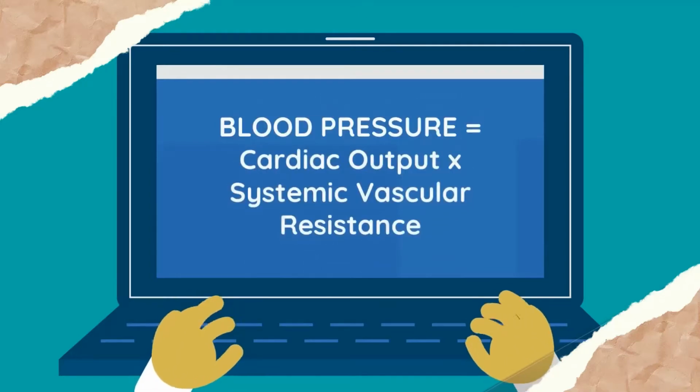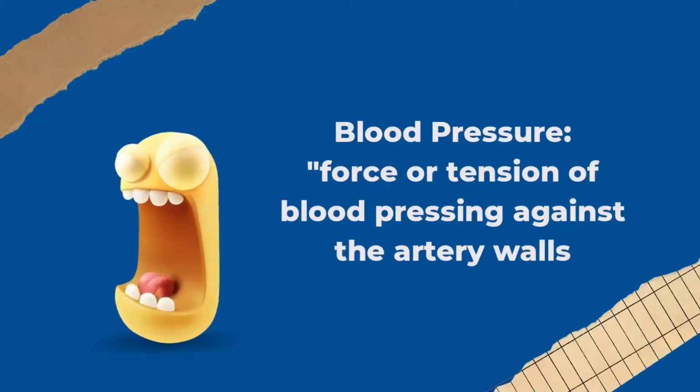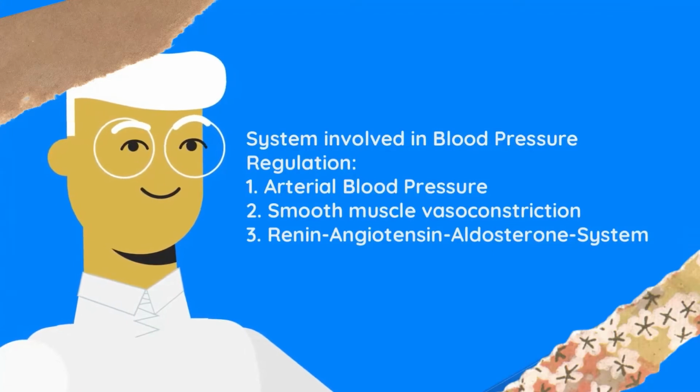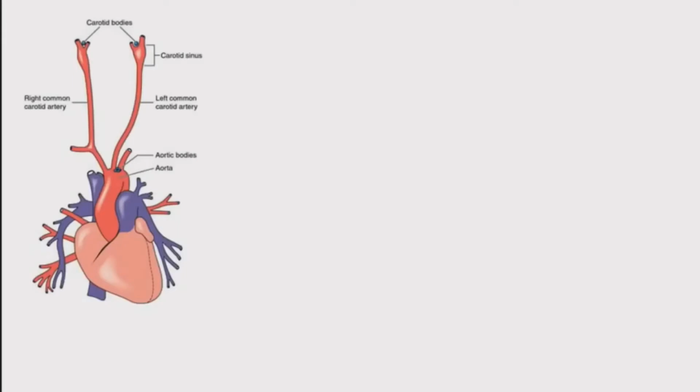So when we talk about blood pressure, we generally refer to the force or tension of blood pressing against the artery walls. There are a couple of major systems involved in pressure regulation. First is the arterial blood pressure that is regulated by pressure-sensitive neurons called baroreceptors located in the aortic arch and carotid sinuses. So for example, when blood pressure falls too low, those baroreceptors can send signals to the adrenal medulla, causing